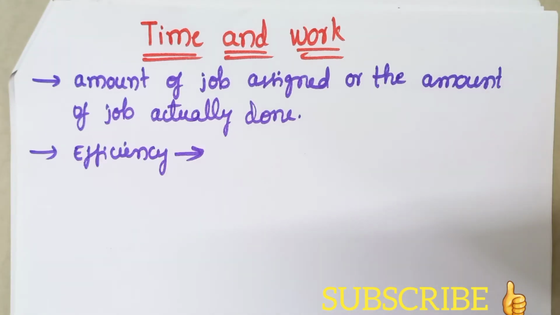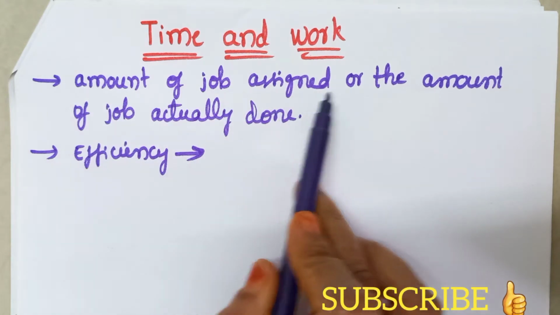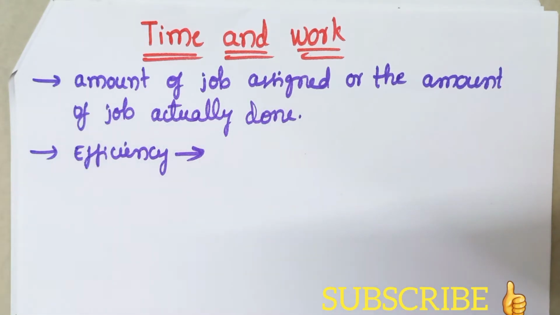We all know that work is defined as the amount of job assigned or the amount of job actually done. This is what we know as work. So here there is one more important term to remember, that is the efficiency. The efficiency is the caliber to do the work, that means the strength or the effort that we use to do a work is called the efficiency.